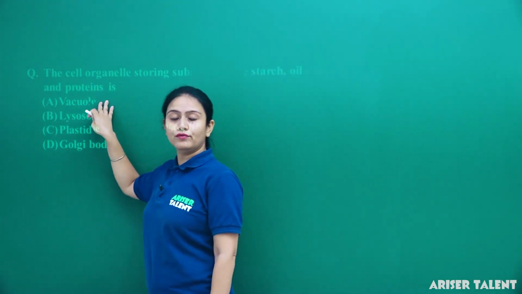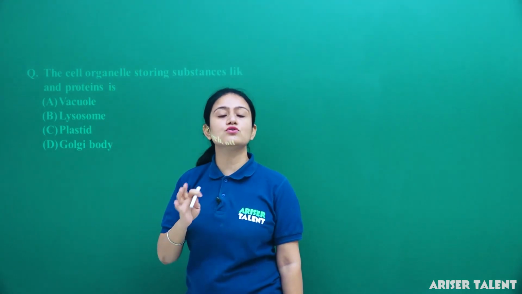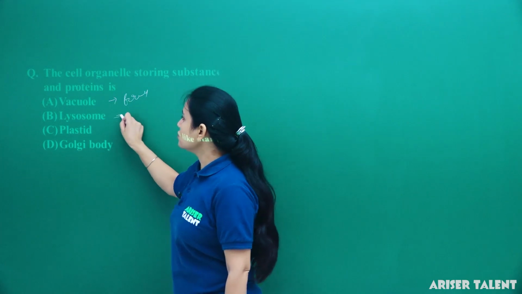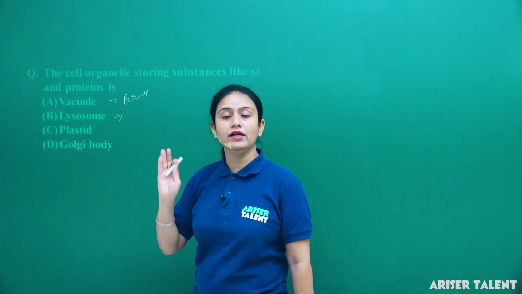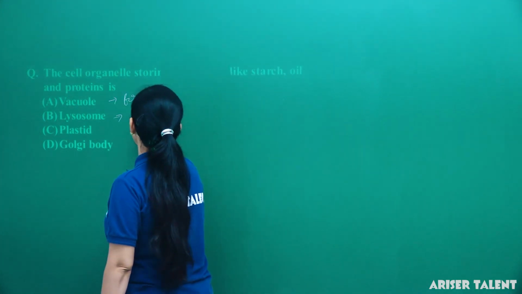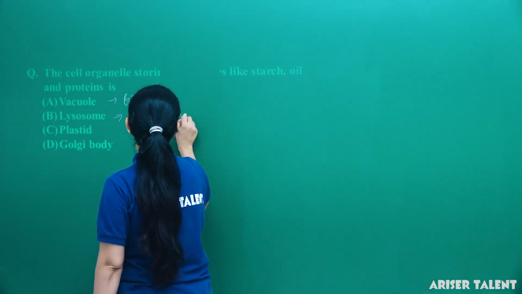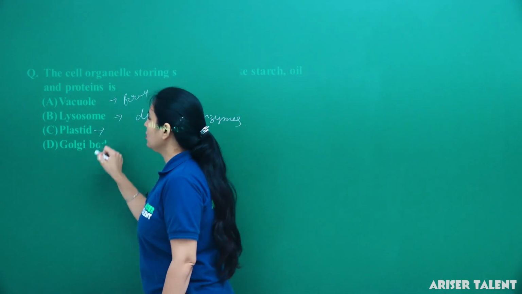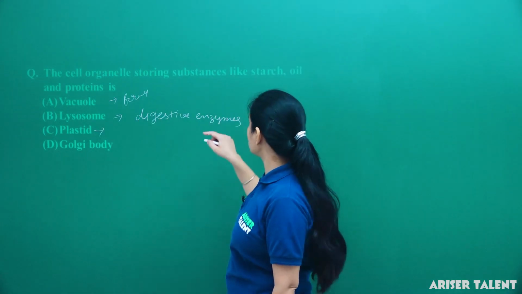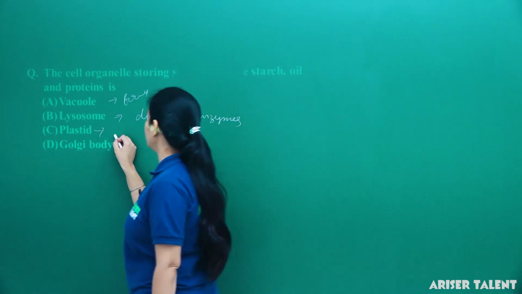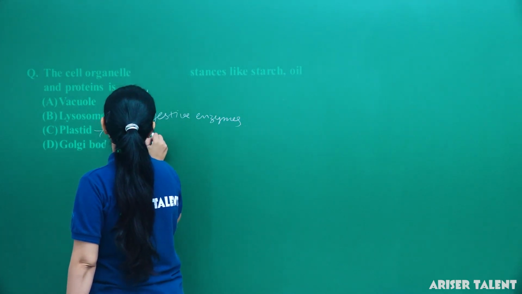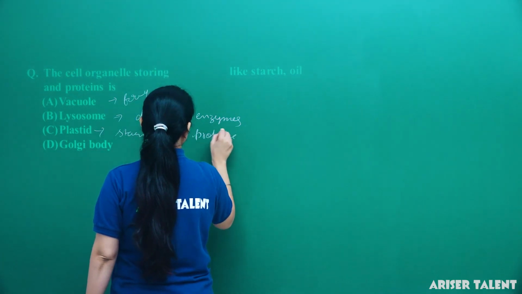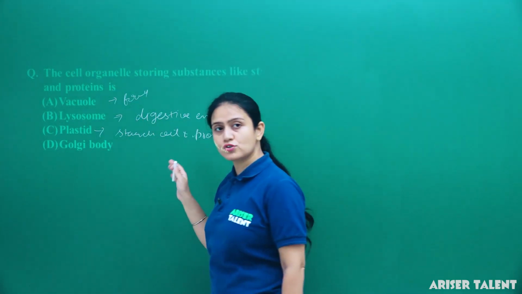If we talk about the vacuole, the function of the vacuole is to store food. Now lysosome: they release the digestive enzymes. And if we talk about the plastid, these plastids store the starch, oil and proteins. Can you tell me which plastids store them?